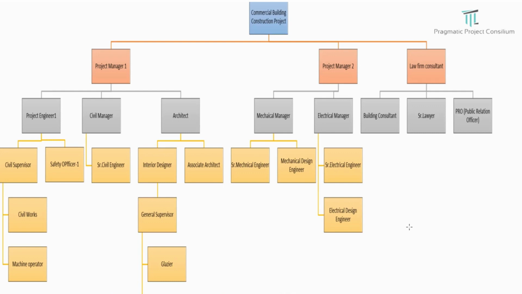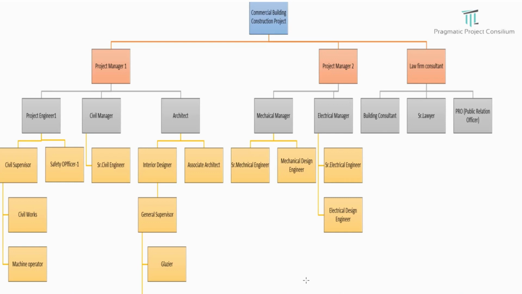Apart from that, at level 3 we have given the detailed resource requirements, such as for project engineer 1, the civil supervisor and safety officer. Under level 4, the civil supervisor has civil works and, separately, machine operators.